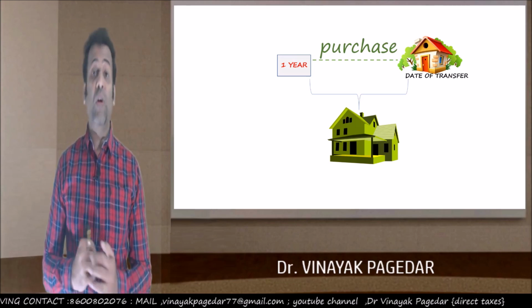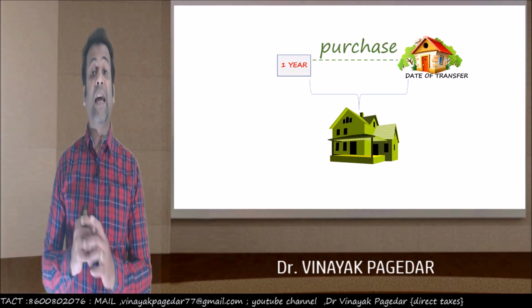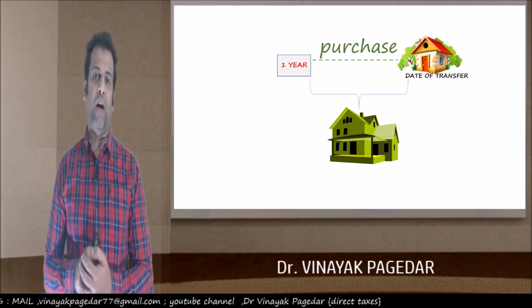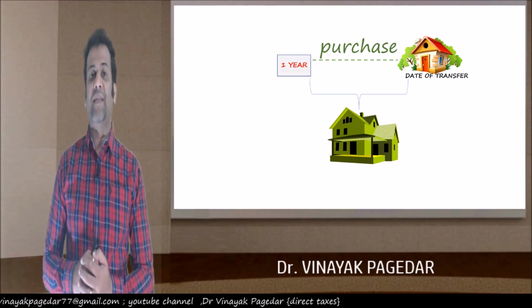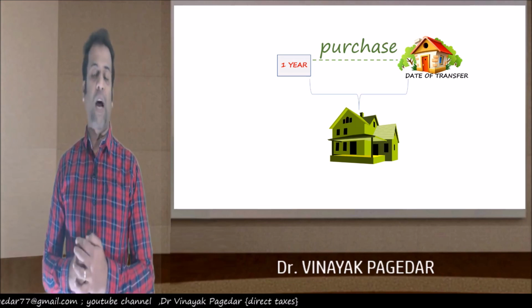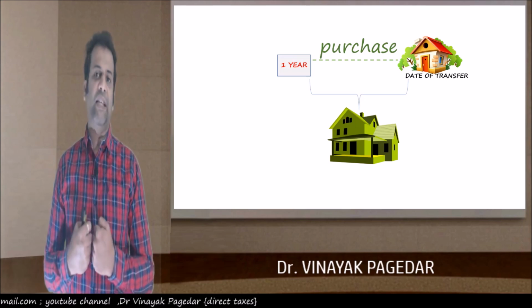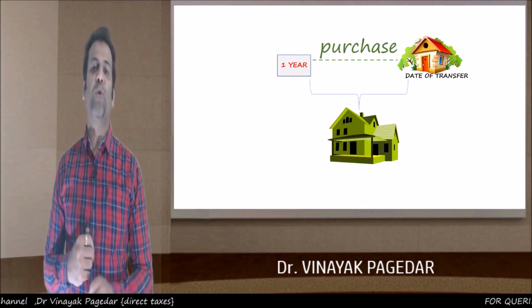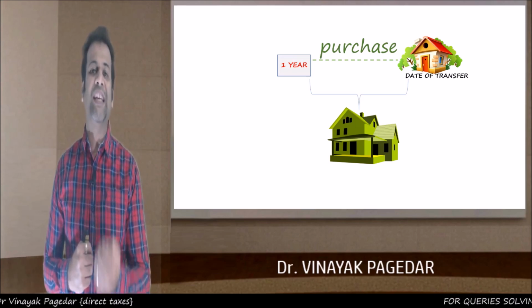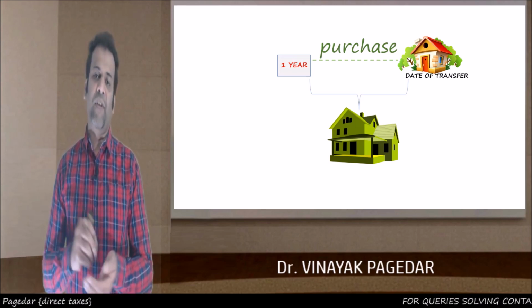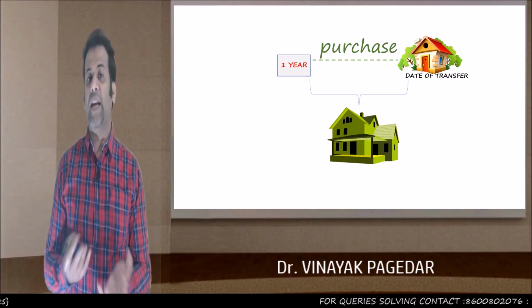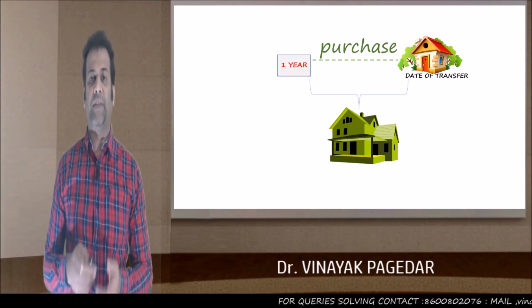But there's also a possibility that I may first buy the new house and then sell the old house. In that case, I get a time limit of 1 year. So today, if I purchased the new house already, then my old house should be sold within a period of 1 year from today. And when we write it, we say within 1 year before the date of transfer. This is how it comes.